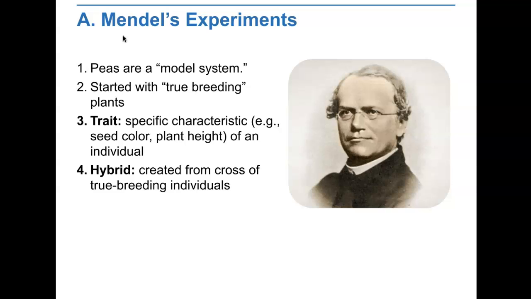Mendel's monastery garden had several stocks of pea plants. These pea plants were true breeding, meaning that they were self-pollinating and produced offspring with traits identical to themselves. A trait is a specific characteristic like seed color or plant height. One stock of Mendel's peas produced only tall plants, while the other produced only short ones. One produced only green seeds and the other produced only yellow seeds.